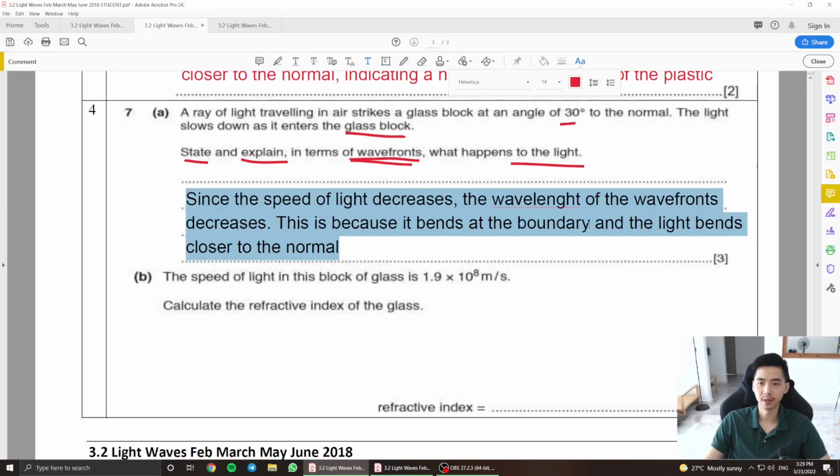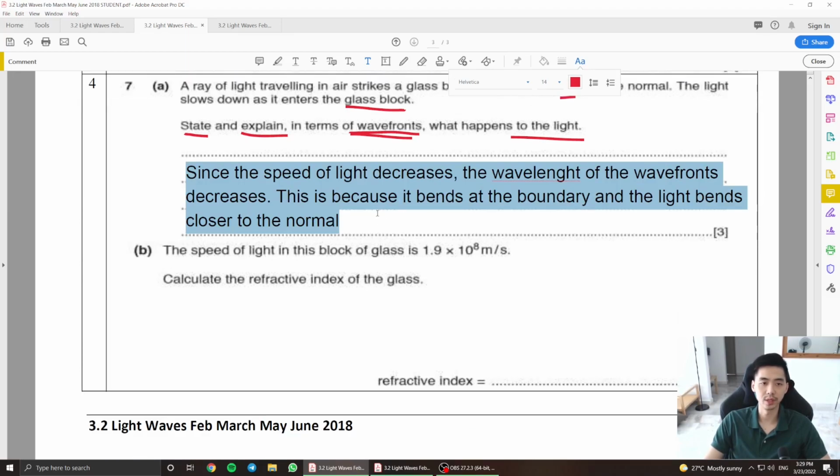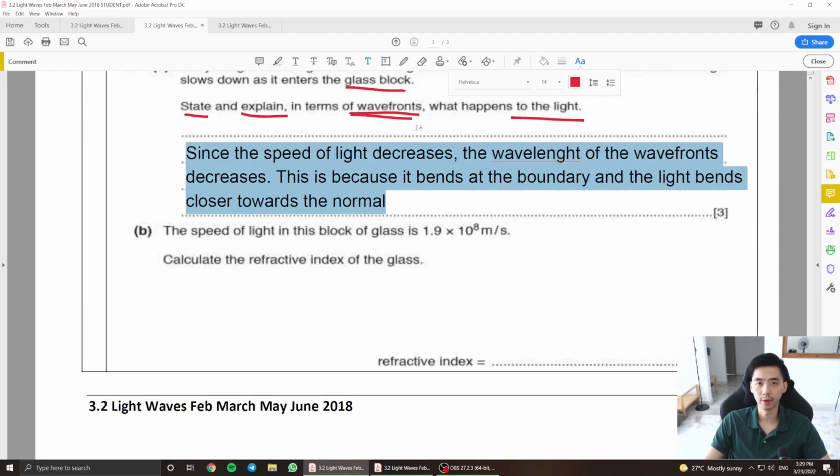This is because it bends at the boundary and the light bends closer towards the normal. Alright.